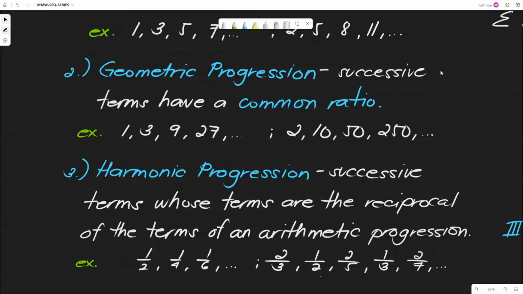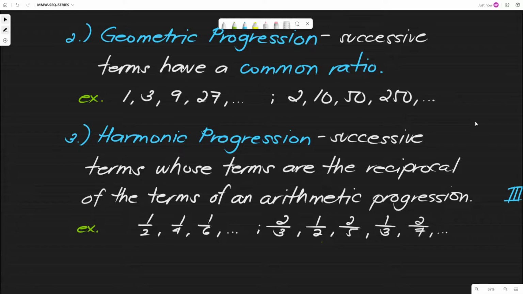Then we have 2, 10, 50, 250, 1,250, so on and so forth. Ang common ratio naman natin dito is, yes, 5. 5 yung common ratio natin. Okay, so next, last, we have the harmonic progression. Unlike arithmetic and geometric progression, harmonic progression does not have the property of operation.